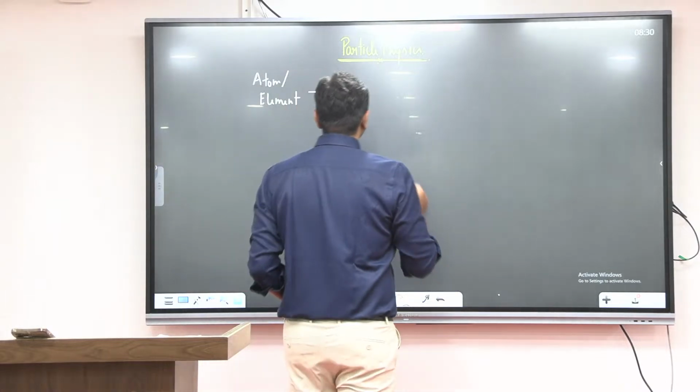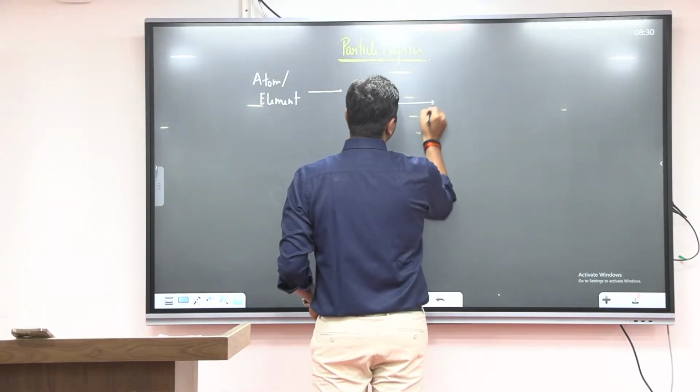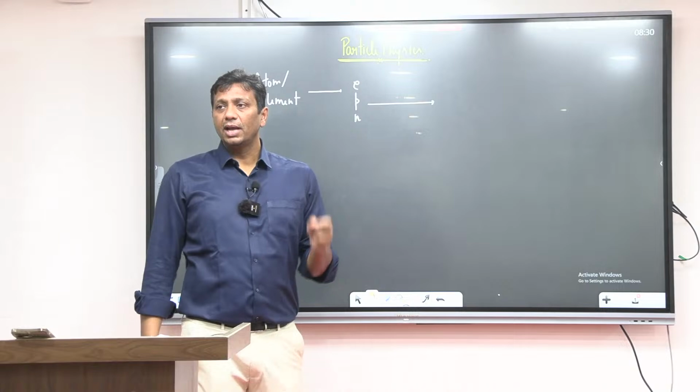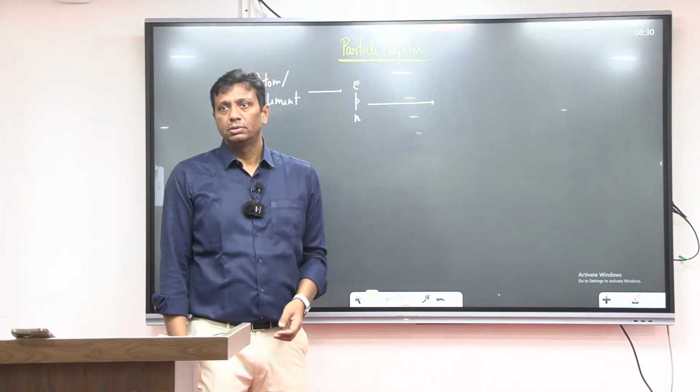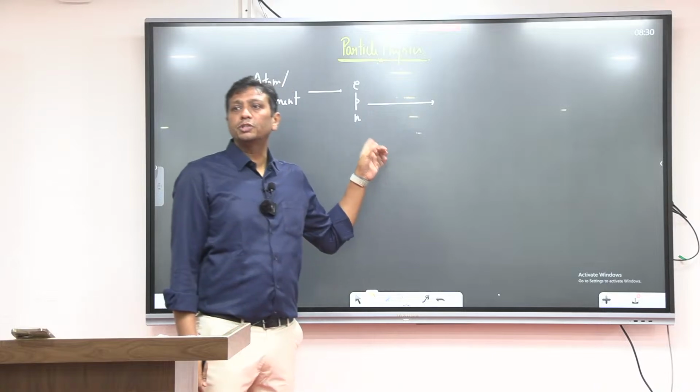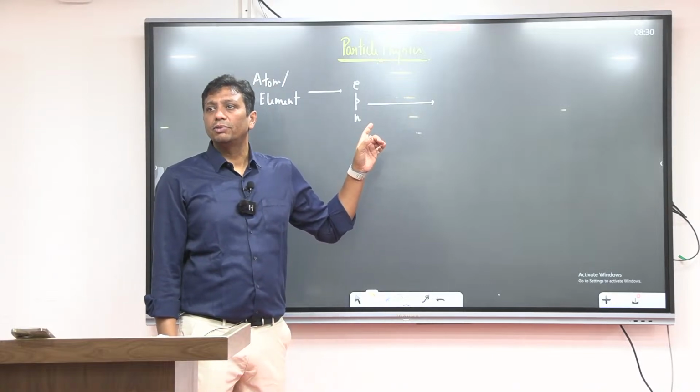But later on, guys, studies happened, and it was identified that even electrons, protons and neutrons are also made up of something. It means electron, proton, neutron are also not the smallest. Did you understand my words or not?